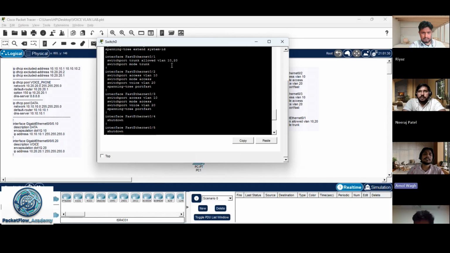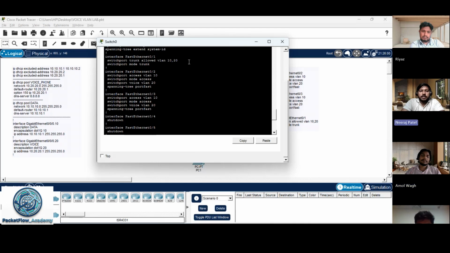Yes, we have allowed this VLAN for security only. If we configure the trunk without it, it also works, but for security. Ultimately, we have to pass our traffic over the switch, so we have to tag this VLAN 20 as well. I have a question now. Here we see switchport trunk allowed VLAN 10,20. That means only traffic of VLAN 10 and 20 is allowed, right? Otherwise it will not forward any traffic.